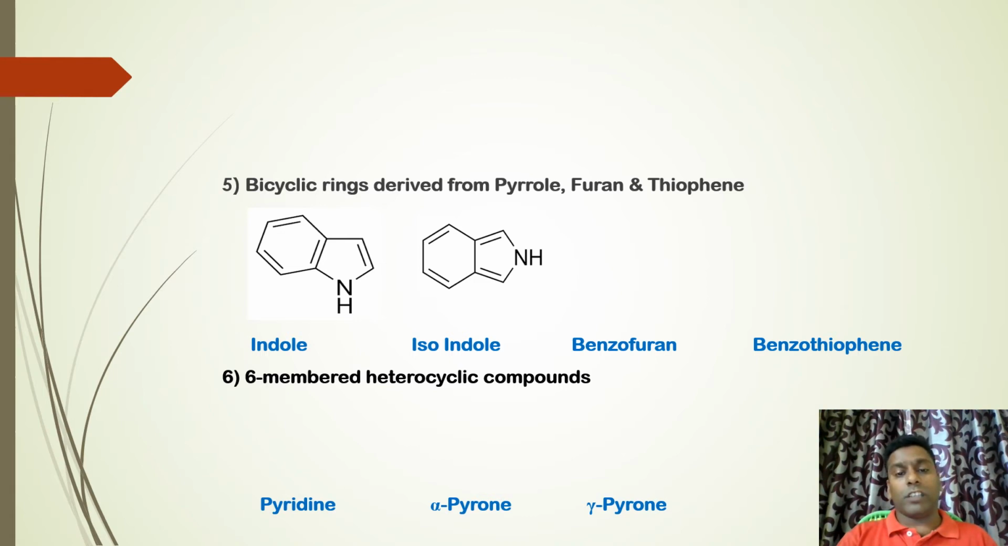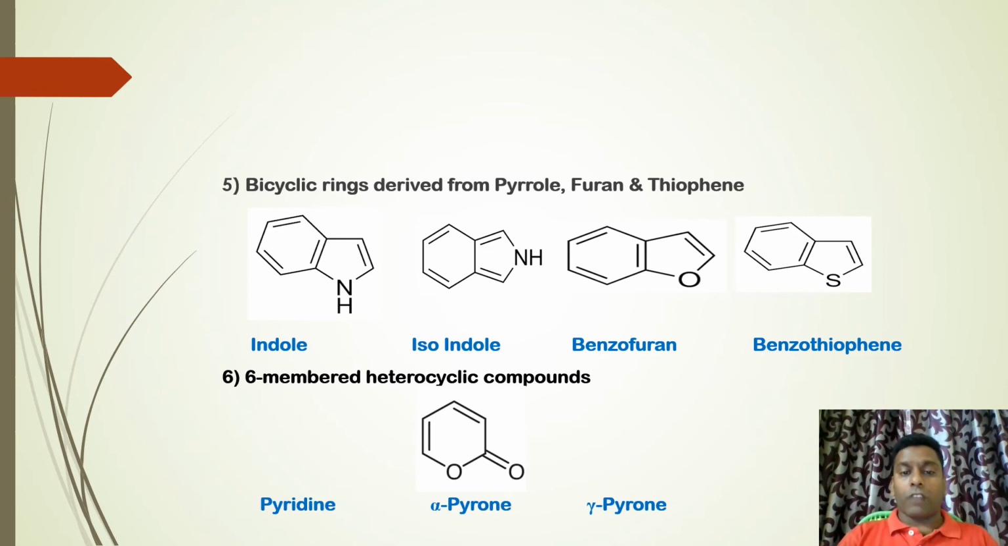Benzofuran, where furan is fused to benzene. Benzothiophene, similar to the other two, where thiophene is fused to benzene. Alpha pyrone. Why is it called alpha pyrone? See, this is the heteroatom, oxygen, and the carbon next to this oxygen is called the alpha carbon, and there is a carbonyl group at the alpha position, so that's why it's called alpha pyrone. Similarly, gamma pyrone: alpha, beta, gamma. Since there is an exocyclic carbonyl group at the gamma position, this is gamma pyrone.